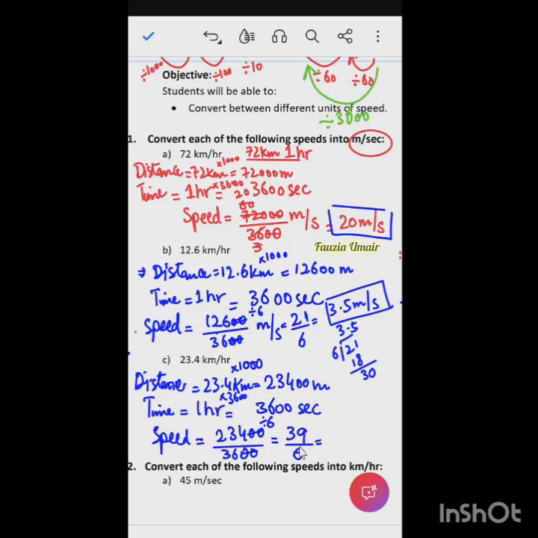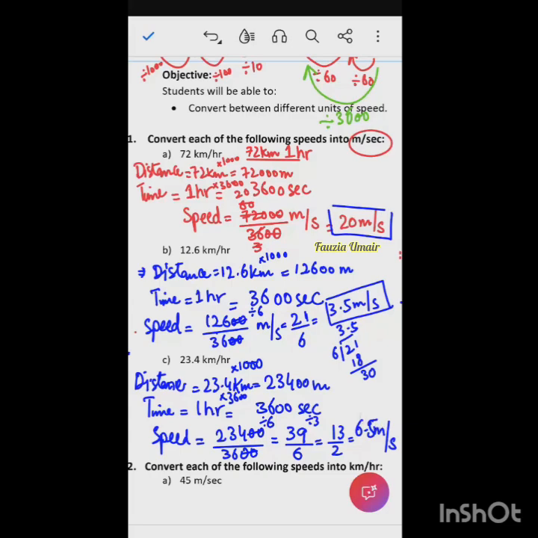It is still divisible by 3, so it will be 13 by 2. Please see if there is any mistake or is it correct? So what is half of 13? 6.5. 6.5 meter per second.